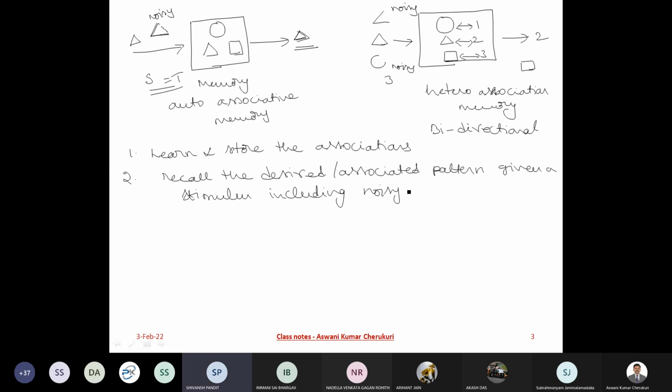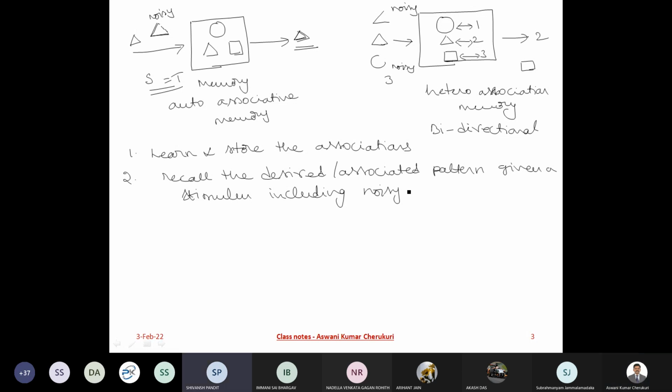No, sir. I'm still confused, sir. No, you are thinking it is about the noisy input. What I'm mentioning here is that you are recalling what is stored. What is stored is the square. Square is stored and it is not associated with something else. Triangle is stored. It is not associated with anything else. You got the same as an output. Okay, sir. And hence it is auto.